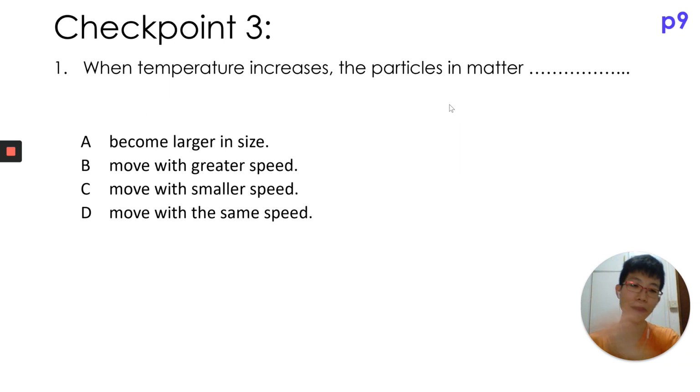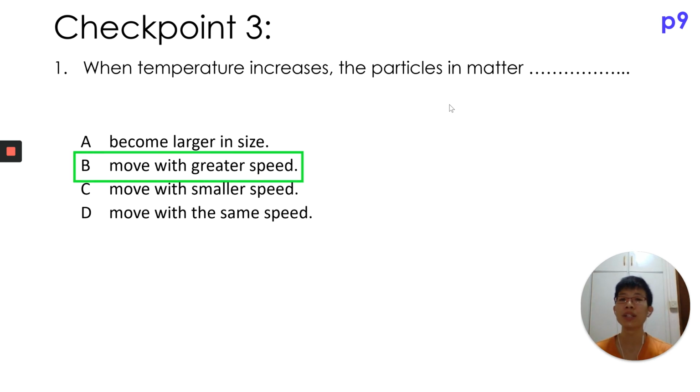So let's do a quick checkpoint as we have reached the end of expansion and contraction. When temperature increases, what will happen to the particles in the metal? The particles in the metal will become larger in size. The particles in the metal will move with greater speed, move with smaller speed, or move with the same speed. So what do you think? Pause the video, think about it, and once you have written down your answer, you can continue the video.